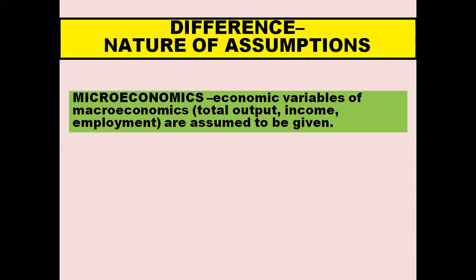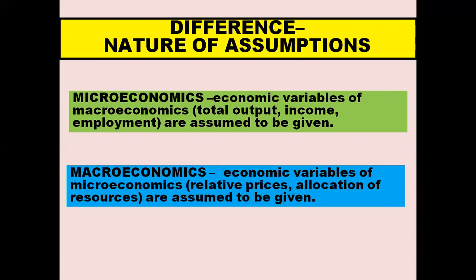And in macroeconomics, economic variables of microeconomics, that is relative prices, allocation of resources, are assumed to be given. And macroeconomics explains how aggregate output, income, employment are determined in the economy, assuming the variables of microeconomics to be constant.